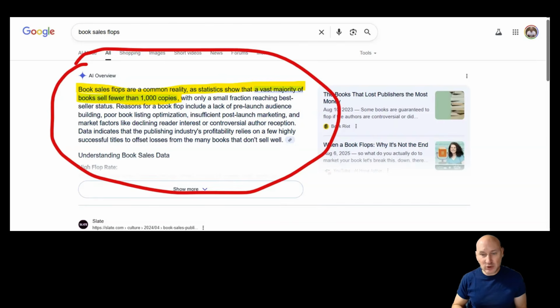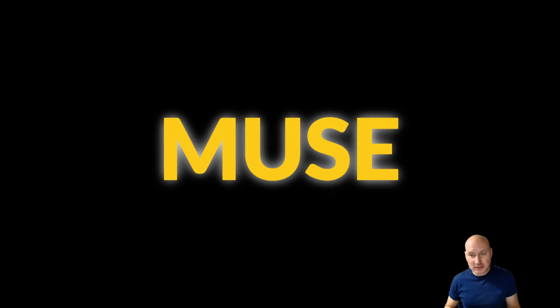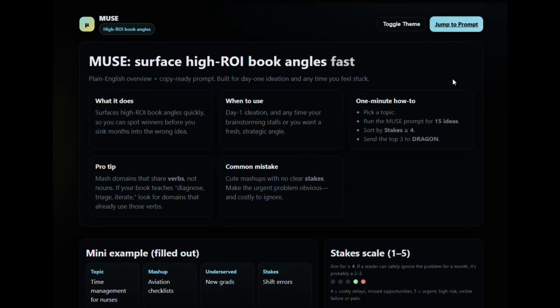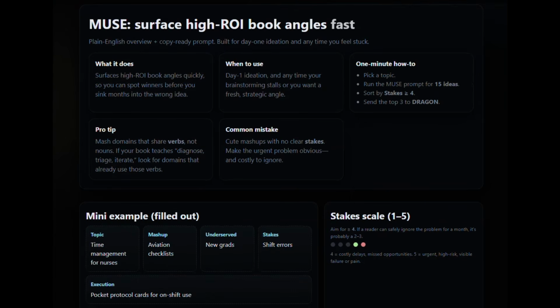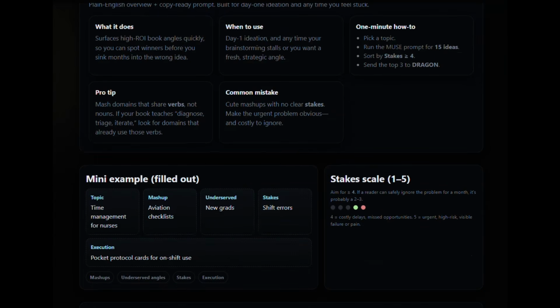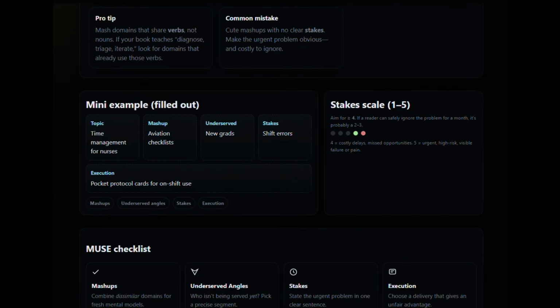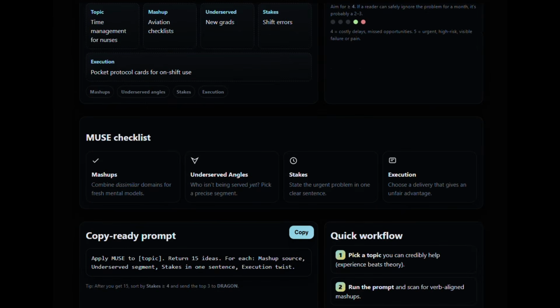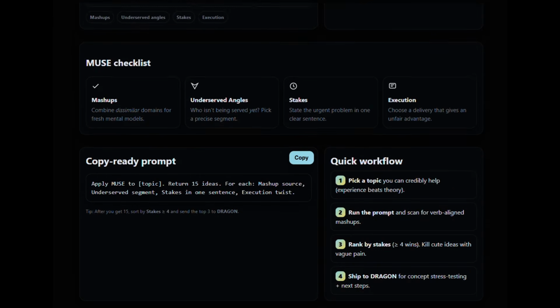We fix that with two systems called Muse and Dragon. Muse is all about generating high-impact ideas by mashing up different domains. I'll show you the exact prompt. Muse very simply generates ideas that cut through the noise. Muse is an acronym that stands for mashups, underserved angles, stakes, and execution. What's really cool about Muse is that it surfaces high ROI book angles fast.